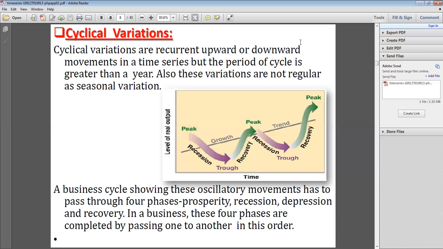So in business, the four phases are completed by passing from one to another in order. So in this graph, on the x-axis is time, and the y-axis is the level of real output. Okay. So now see here, this line is called